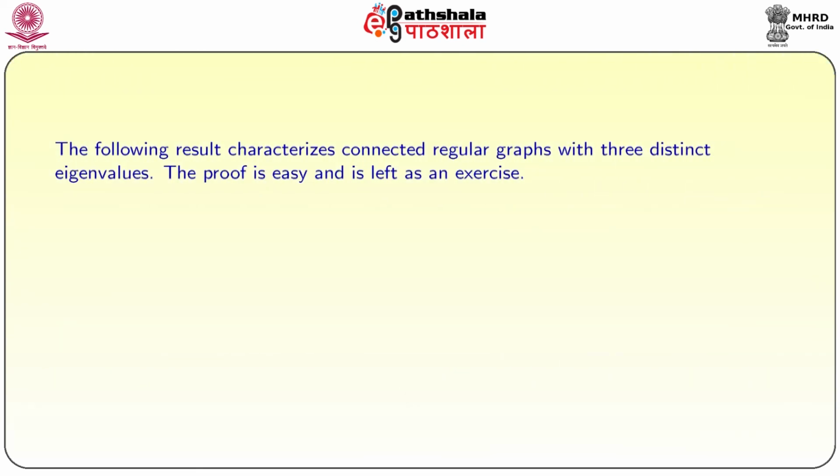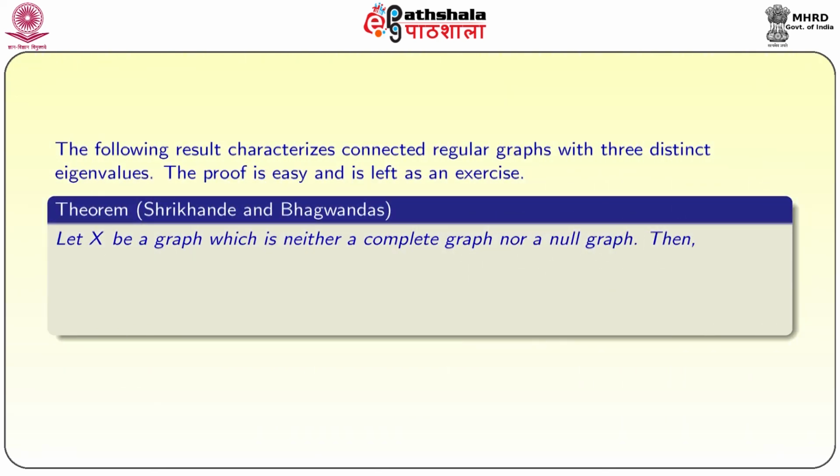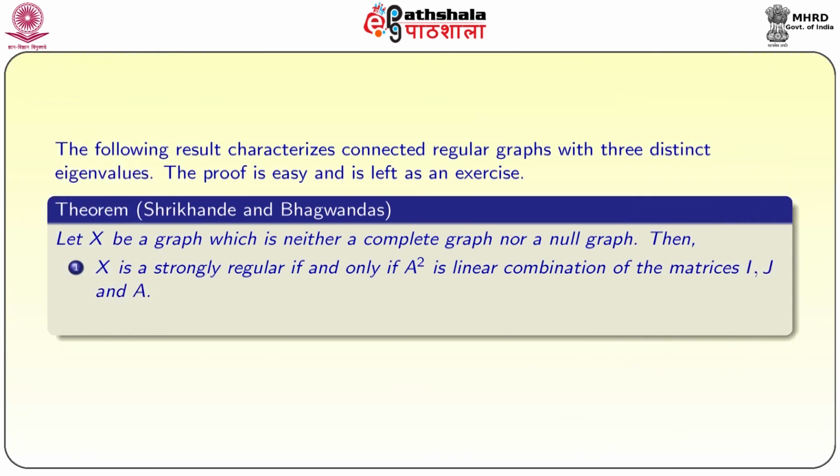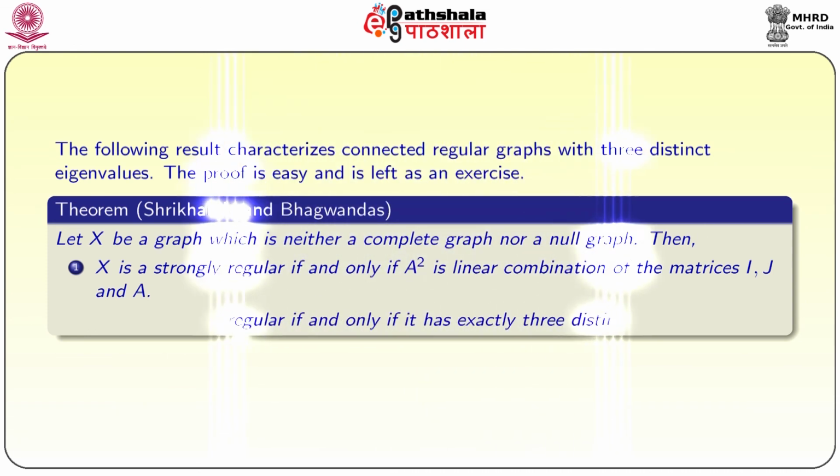The following result characterizes connected regular graphs with 3 distinct eigenvalues. The proof is easy and left as an exercise. It is given by Shrikhande and Bhagwandas. Let X be a graph which is neither a complete graph nor a null graph. Then X is strongly regular if and only if A square is a linear combination of matrices I, J and A, and X is strongly regular if and only if it has exactly 3 distinct eigenvalues.